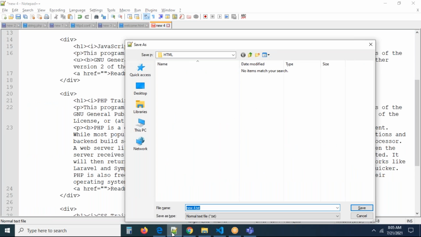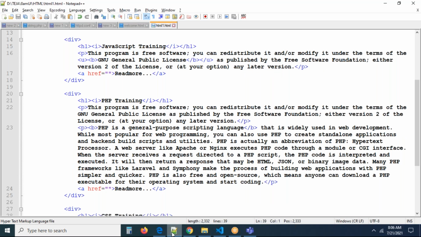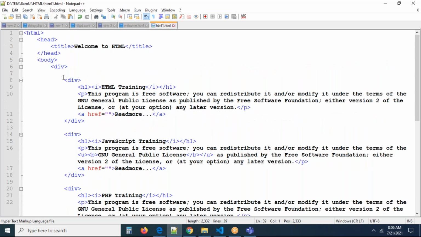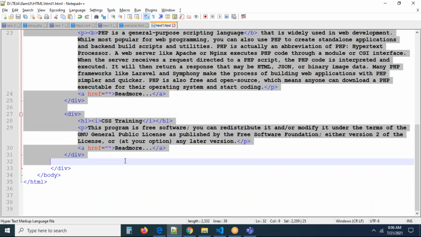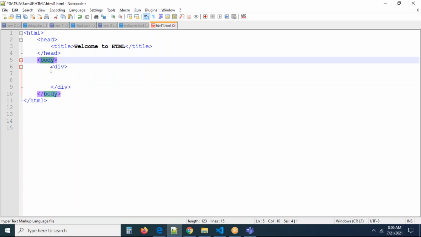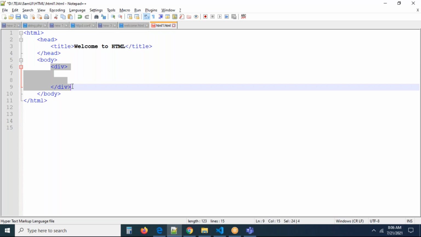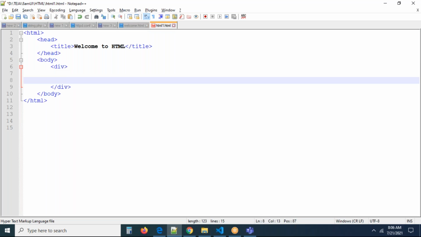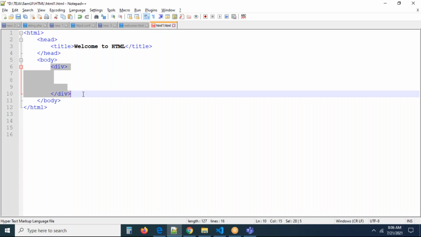Let us make the file HTML one.html. I will create the file 1 2 3 4 5 something like this. No need to worry, you can take any name for the file of your choice. I'm removing everything, so this is our basic HTML with the sectioning root body, and the body contains one div element as the parent element. You can take it if you want, otherwise you can leave it, no problem.